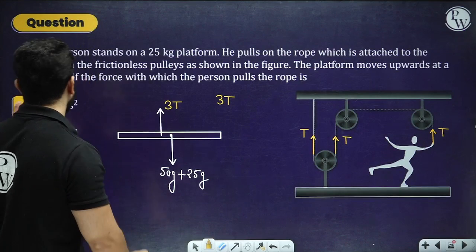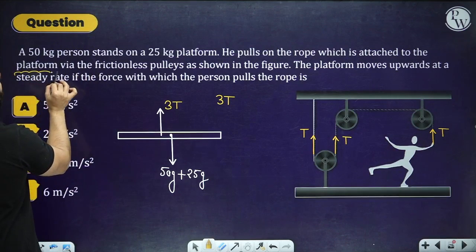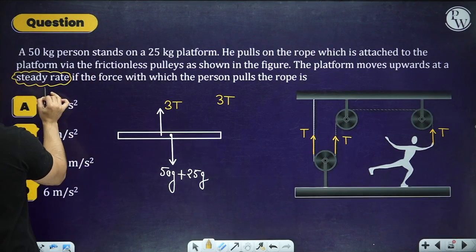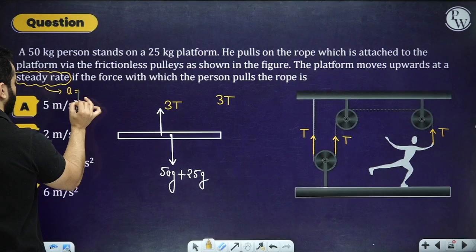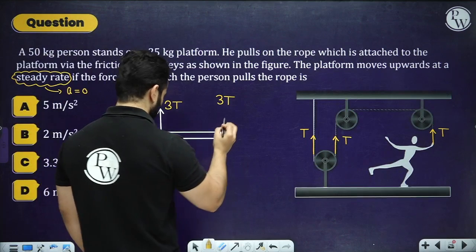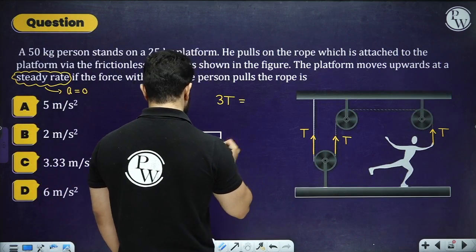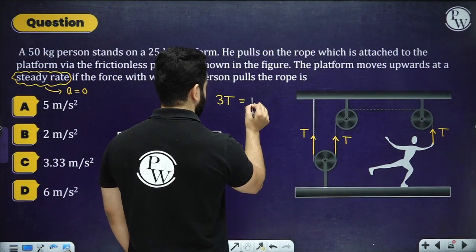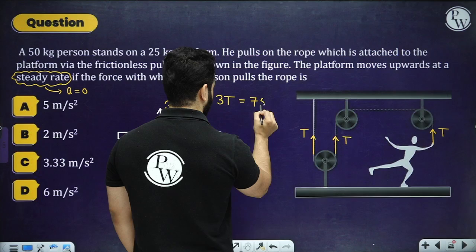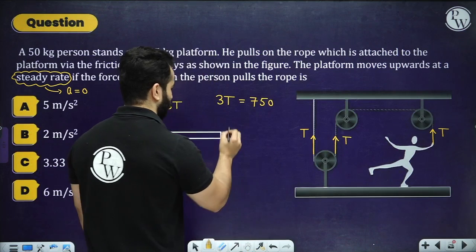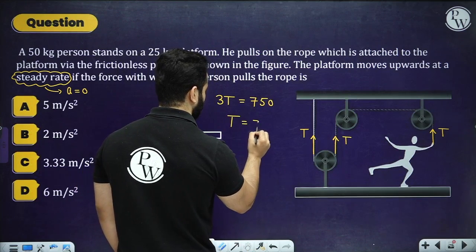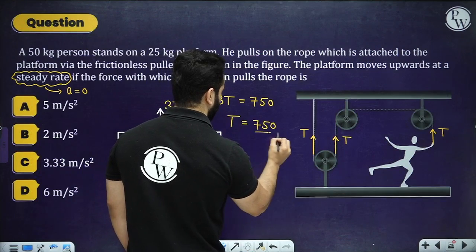and because it is moving at a steady rate, there is no acceleration. So 3T will be equal to, this will be actually 750. So T would be equal to 750 divided by 3.